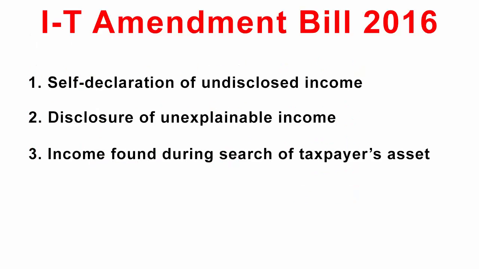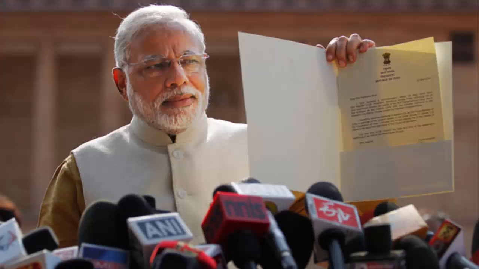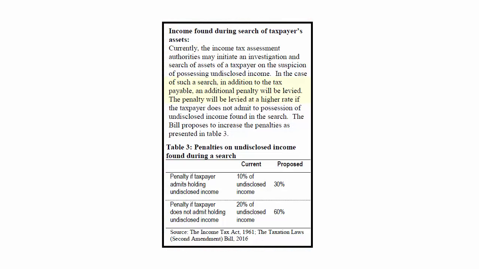Anyways, now let's go to the last and the third format, which is income found during search of taxpayers' assets. I have told you that in this case, income tax authorities may initiate an investigation and search of assets of a taxpayer on the suspicion of possessing undisclosed income. Basically, this is a reactive measure from the government. So in this case, there is already a tax levied, which is 30% of the undisclosed income.